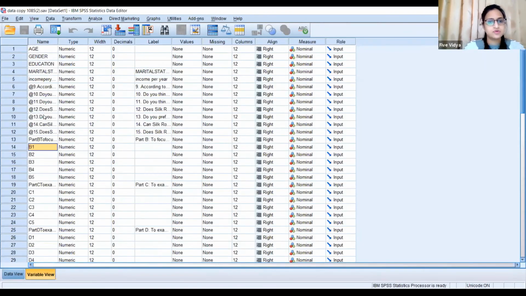Now I have to check the reliability of all the Likert scale questions. If you see, my Likert scale questions start from here, B1, B2. I have part B and that has 5 statements. Now I have to check reliability.